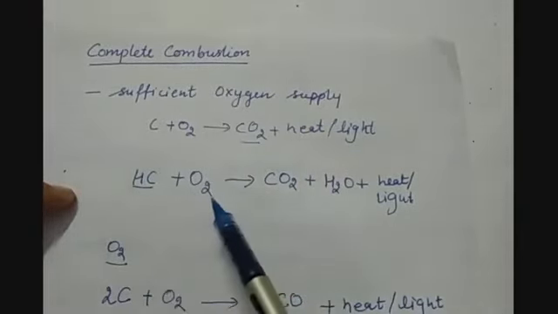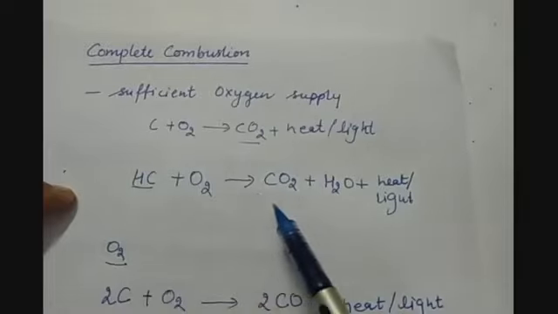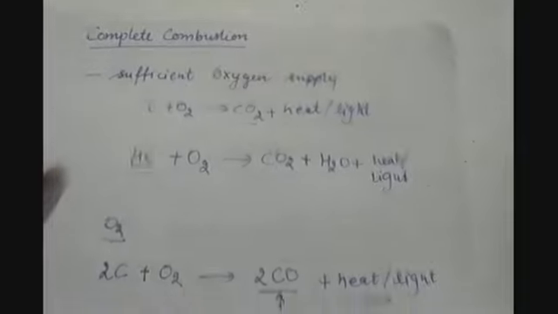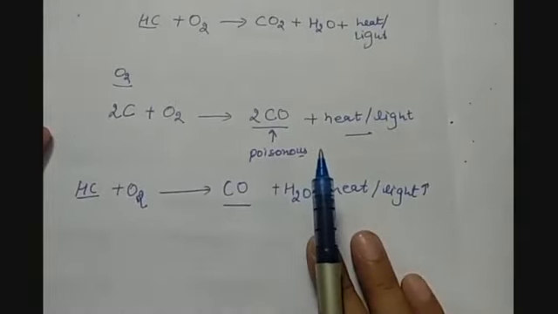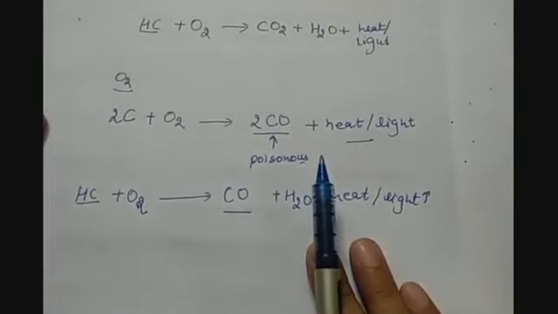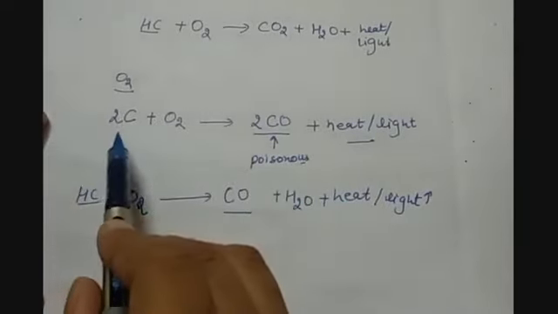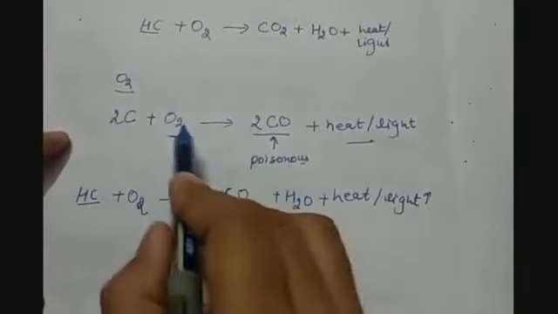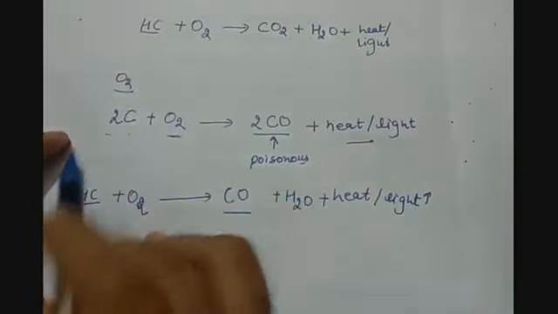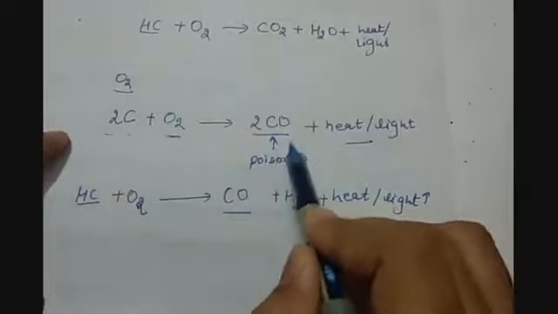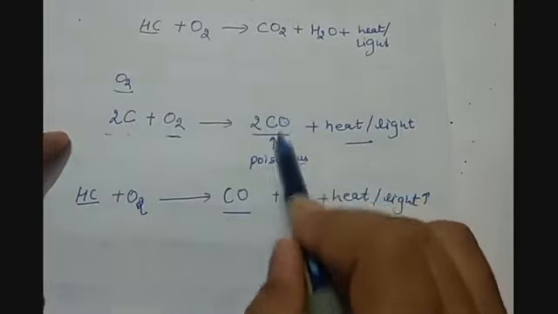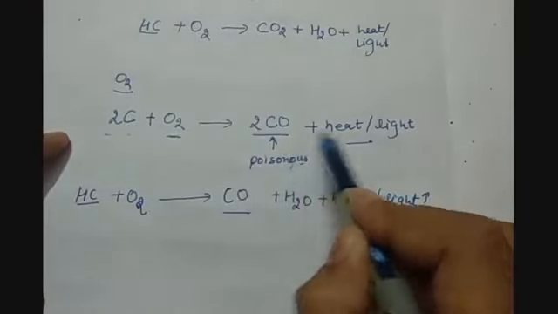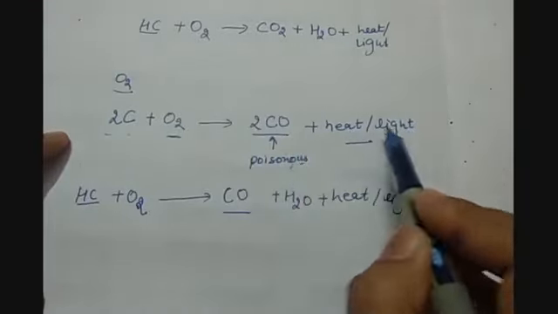Hydrocarbons burn in a sufficient amount of oxygen to produce carbon dioxide, water vapors, heat and light. In case of insufficient oxygen supply, or incomplete combustion, what happens? When carbon is burnt with oxygen and the oxygen is insufficient, carbon monoxide is formed. This carbon monoxide is poisonous for us.